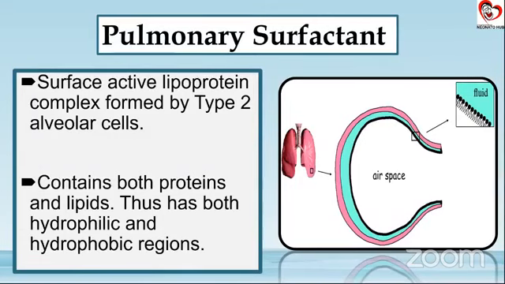Now, pulmonary surfactant, what you need to know, is a lipoprotein complex. So it consists of lipids and proteins. It is formed by your type 2 alveolar cells, that is the type 2 pneumocytes which we discussed earlier, and it has a hydrophilic and a hydrophobic region. Because we are saying that it lies at the interface of fluid and air, we have a hydrophilic head and a hydrophobic tail to the surfactant.